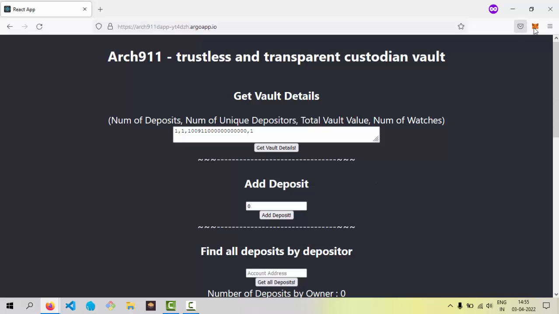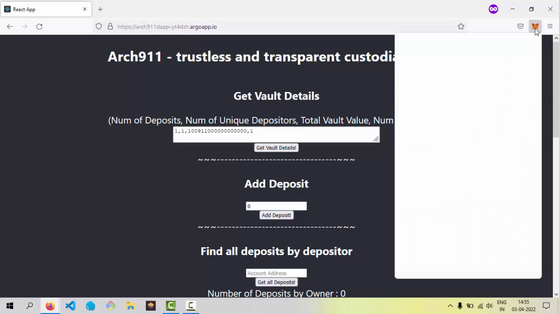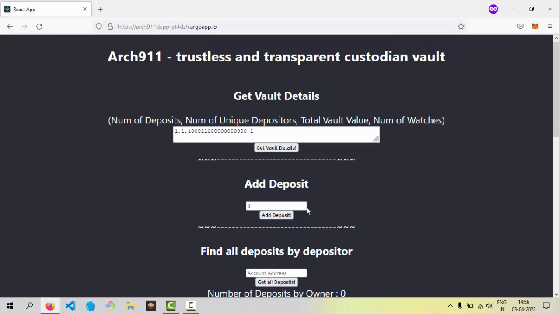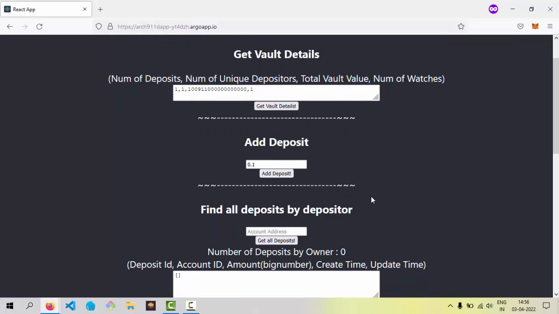Now I'm going to create a deposit. This is one of the accounts, account 1, and this account is going to try and create a deposit of 0.1 ETH. So I try to create the deposit.